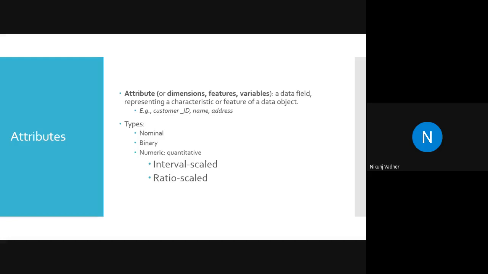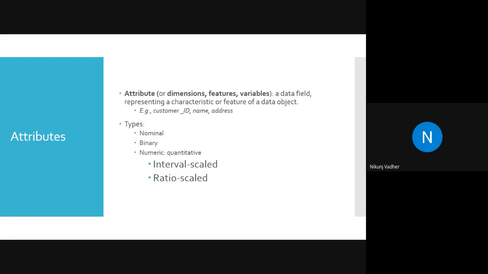Whenever we learn classification, at that time we will see there is multi-class classification and binary classification. But multi-class is, you can say, a type of binary classification. In multi-class, it is one against all. If you have three classes, then training one against two and three, then two against one and three, and then three against one and two. So in multi-class we have a different approach. That is binary. The last one is numeric. In numeric, we have two types: interval scale and ratio scale.